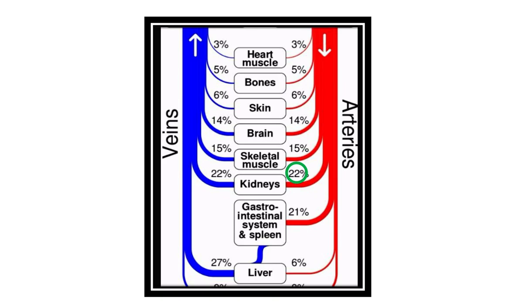In the kidney, here you can see 22% of the whole blood goes to the kidney. It is 22 to 25%, and it is the maximum among all organs. Though the kidney is a small organ, it receives almost 25%, and the gastrointestinal tract about 21%, and the other areas are relatively smaller. Heart muscle is 3%, bones 5%, skin 6%, brain 14%, skeletal muscle 15%.